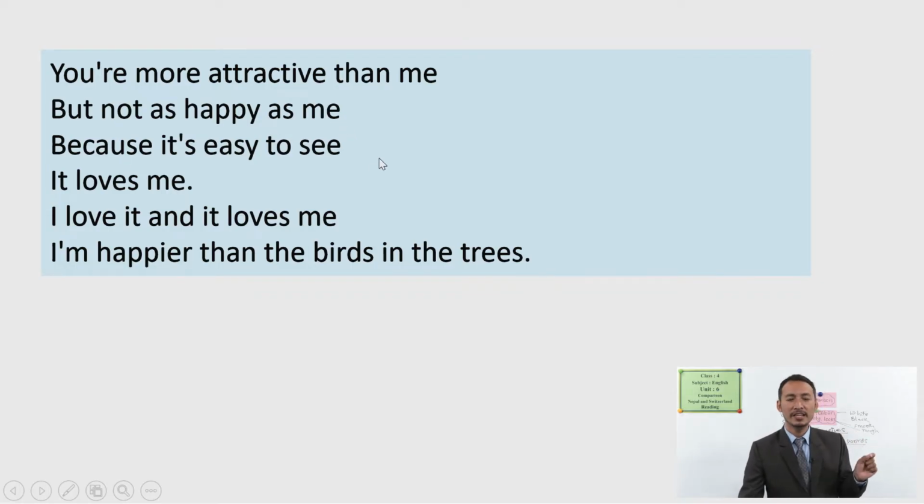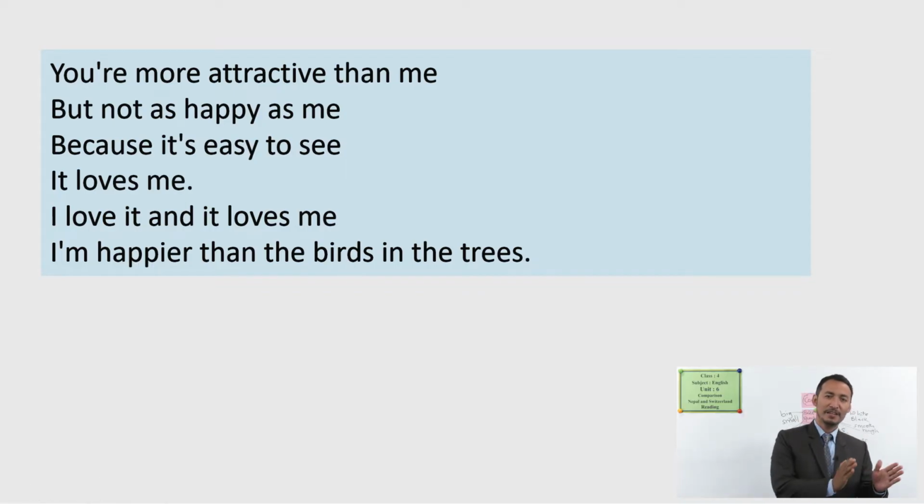Because it's easy to see, what is easy to see? That the bird loves the poet. The bird loves the writer. I love it and it loves me. I'm happier than the birds in the trees. Okay, this is the poem for comparison between the writer and the other friends.